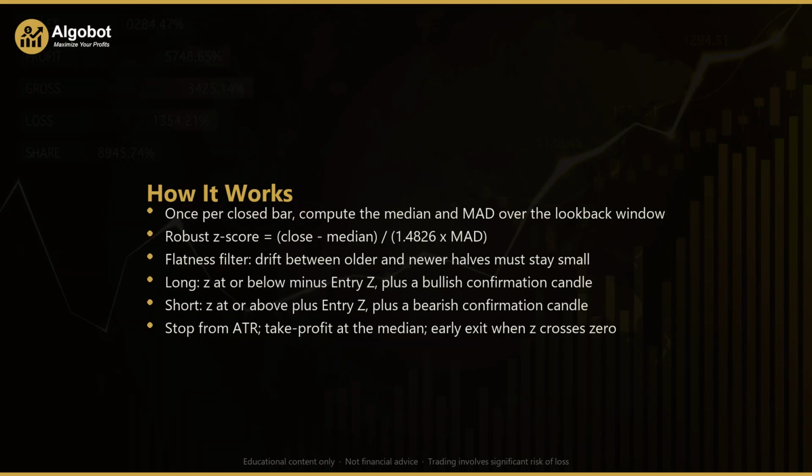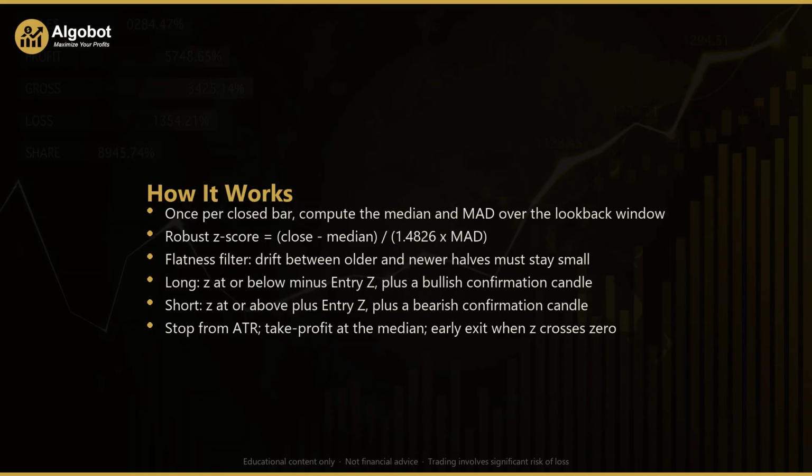For a long, the robust z-score must be at or below the negative EntryZ threshold, meaning price is stretched well below fair value, and the just closed candle must be bullish, closing above its open. That bullish candle is the turn confirmation, evidence the stretch is beginning to snap back rather than extend. For a short, the mirror applies, the z-score at or above the positive EntryZ, with a bearish confirmation candle.